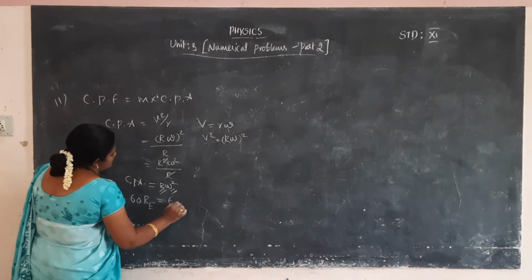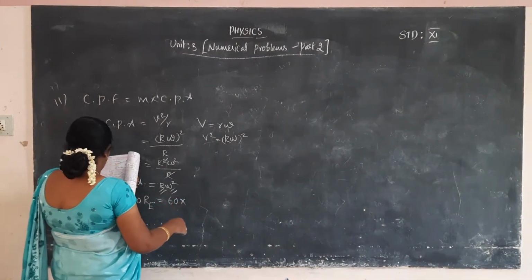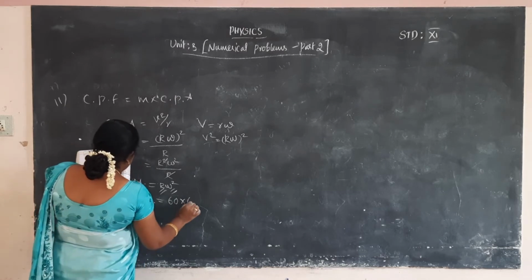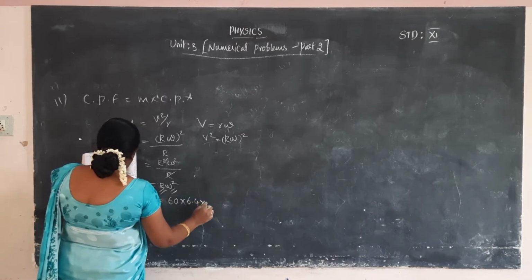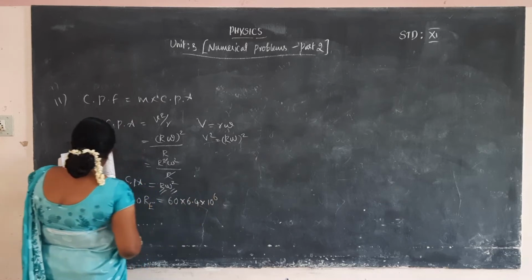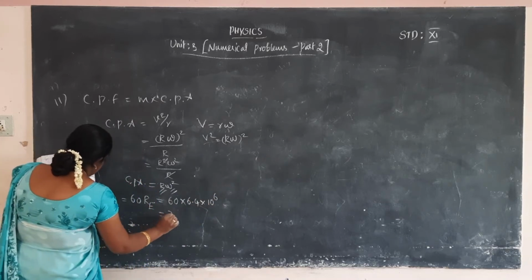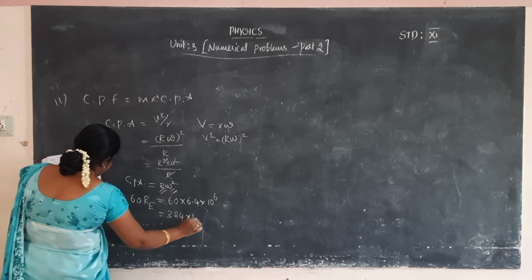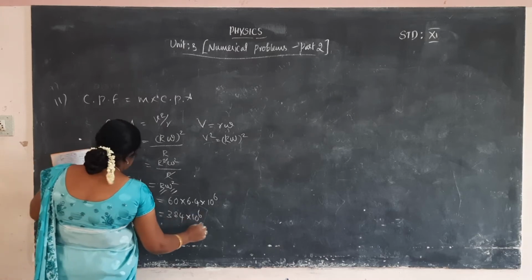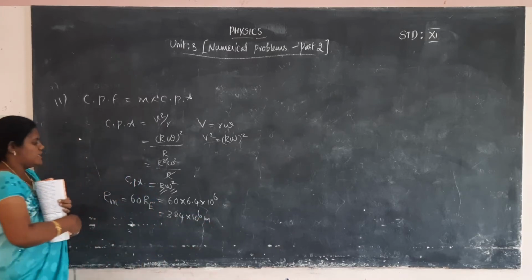We know the radius of the earth. So 60 into the radius of the earth, which is 6.4 into 10 power 6. Multiplying easily, we get 384 into 10 power 6 meter. This is the radius of the moon.